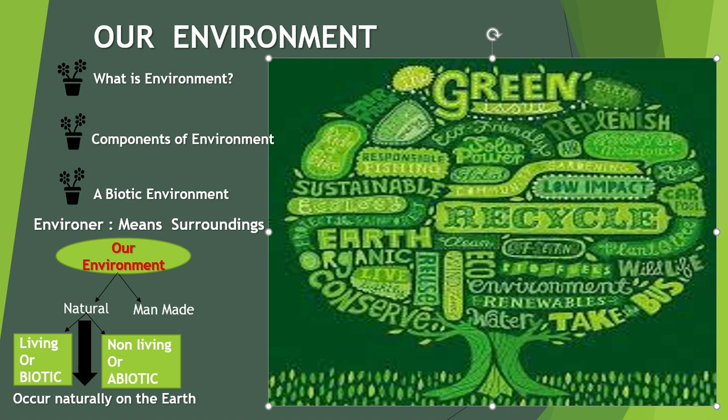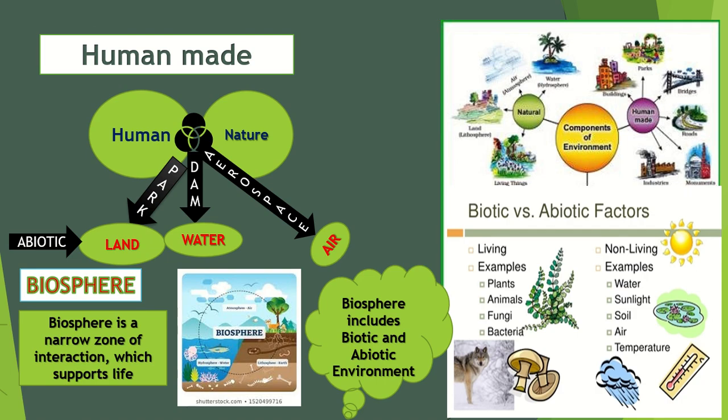Now I'll tell you in more detail with examples. Biotic examples are plants, animals, fungi, and bacteria. Non-living examples are water, sunlight, soil, air, temperature. These are the naturally occurring abiotic, non-living examples. Now you come here. Components of the environment are basically divided into two types: natural and human-made. Natural is here, and human-made includes buildings, parks, bridges, roads, factories, etc.